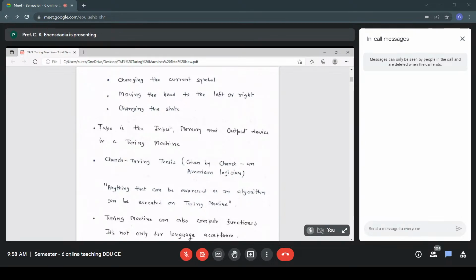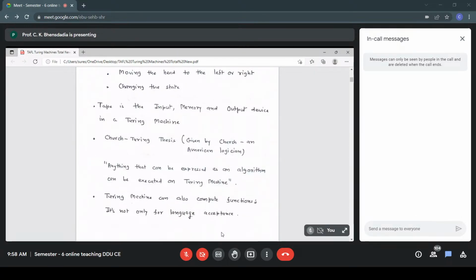What can a Turing machine do? Anything that can be expressed as an algorithm can be executed on a Turing machine. So a Turing machine is as good as a general purpose computer. A Turing machine can also compute functions.